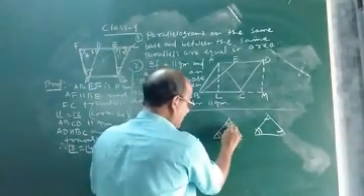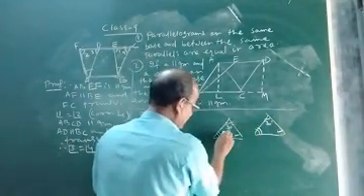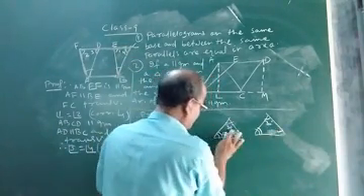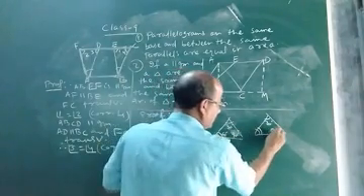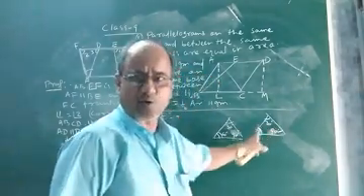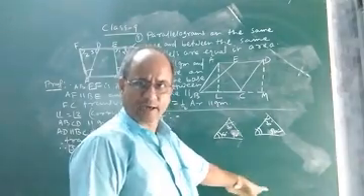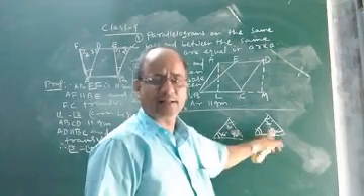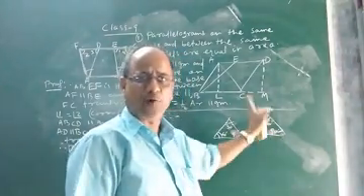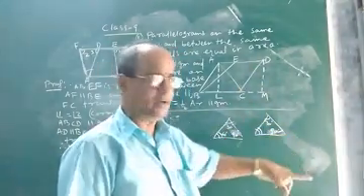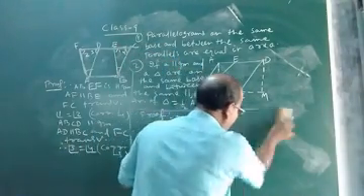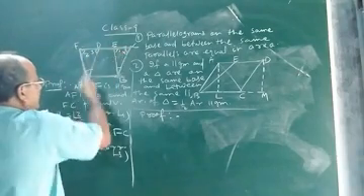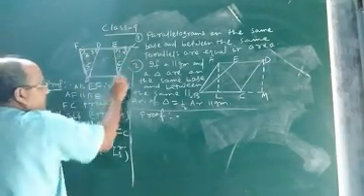Suppose this is 30 degrees, this is 30 degrees, this is 60 degrees, this is 60 degrees. So it will automatically be 90 degrees and 90 degrees. The third angle will be 90 degrees each in both the triangles by angle sum property. So if two angles of one triangle are respectively equal to two angles of another triangle, then the third angle must be equal because it follows directly from the angle sum property. Now we will apply this concept here. Here we got 1 equal to 2 and 3 equal to 4. Then suppose this angle is 5 and this angle is 6.